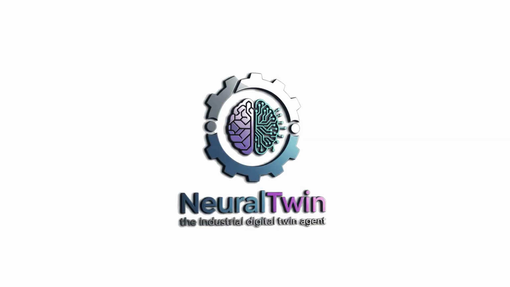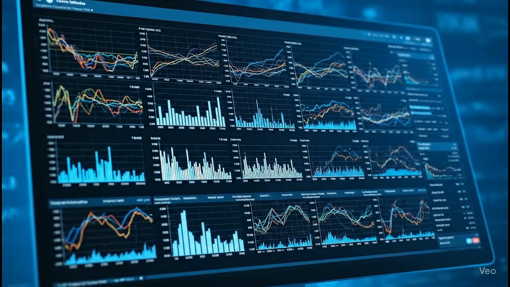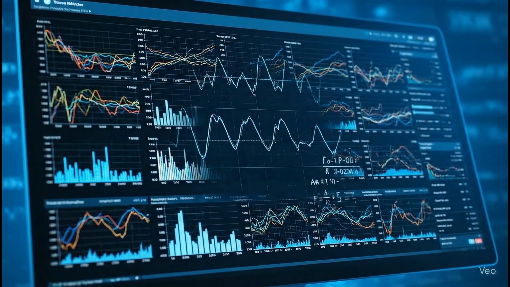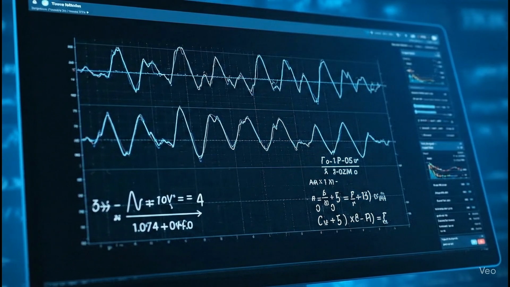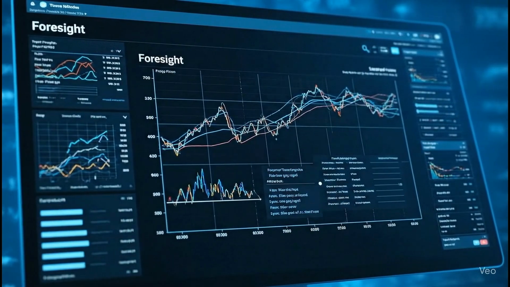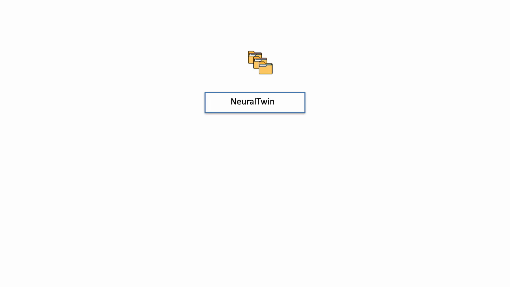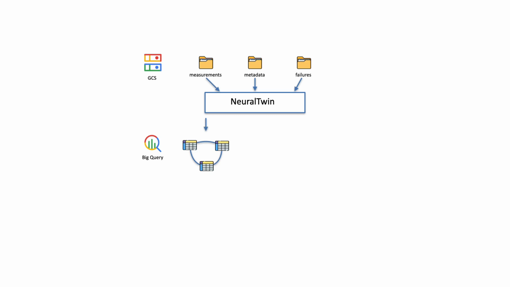Introducing NeuralTwin, the industrial digital twin agent. NeuralTwin is an intelligent digital twin agent that transforms industrial data into foresight. It ingests files with measurements, asset metadata, and failure records, supports various formats, and organizes them into queryable tables inside